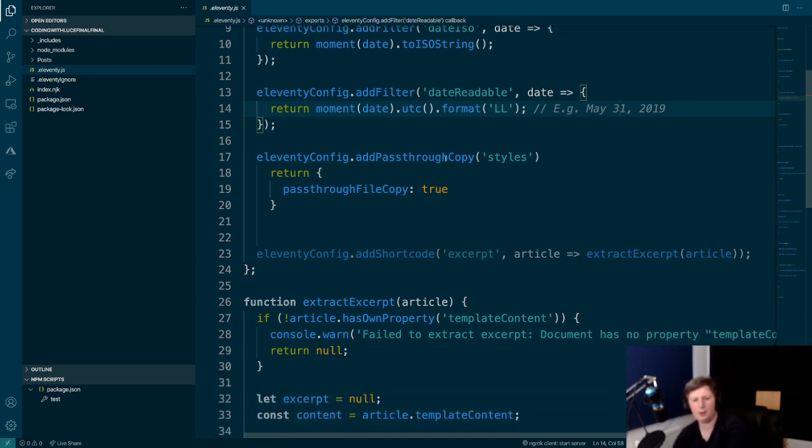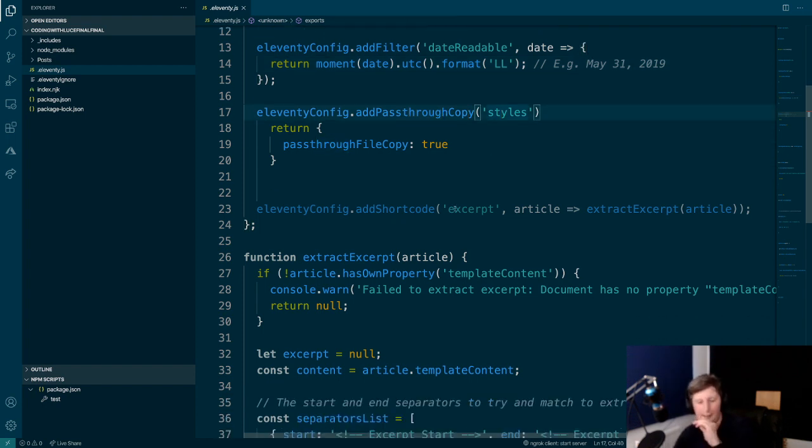And then this pass-through copy, don't worry about it too much, but essentially out of the box, it won't copy folders like styles. So when you're running it, it won't find the CSS files that you're referencing, and then it'll blow up. Actually, this won't blow up, you just won't see any styling. And so that's what this is doing. It's just saying copy styles.